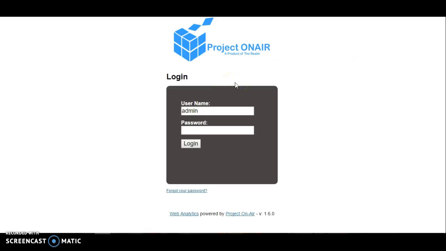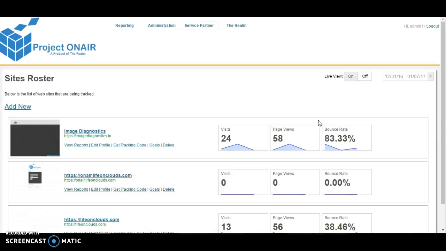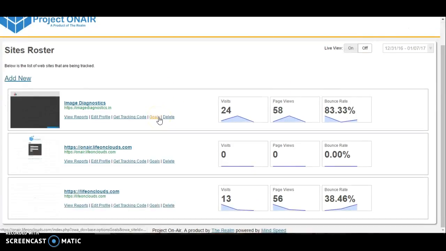So right now this has been hosted on lifeonclouds.com, and we have kept this as an add-on option for all our Life on Clouds customers. Now let me log in as an admin so that I can show you how this dashboard works and how this actually works in detail. So this is the dashboard, and there are three websites which I'm actually tracking the analytics for.